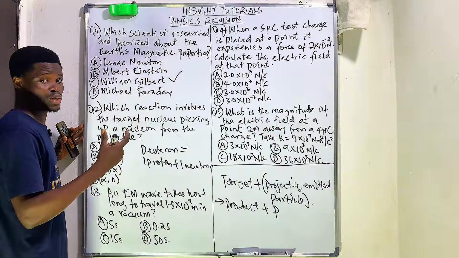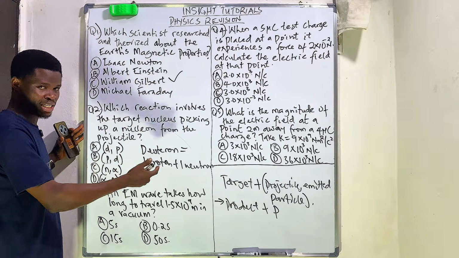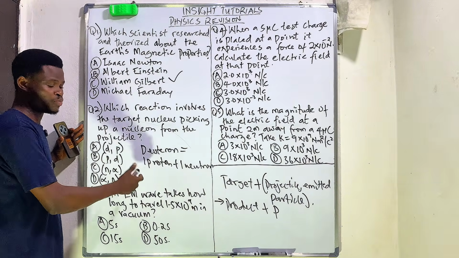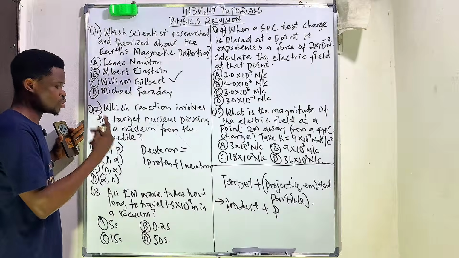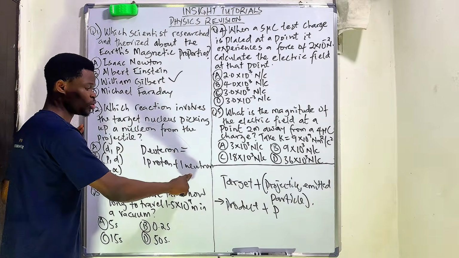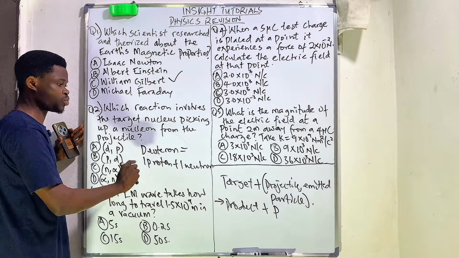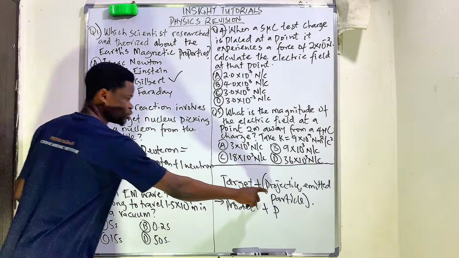Now, the key thing you need to understand is that if what is being sent in is bigger, for example, the deuterium has two, which is one proton and one neutron, that's two particles, right? If it is what is sent first, that is a projectile.